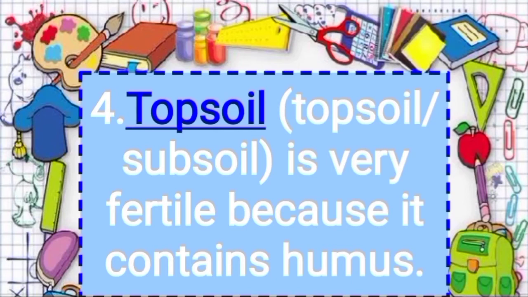So as you know, soil has different layers like topsoil, subsoil and bedrock. The upper layer of soil, which contains fine particles of sand, clay, humus, water and air, is called topsoil, which is very fertile because it is rich in humus. So the answer is topsoil is very fertile because it contains humus.